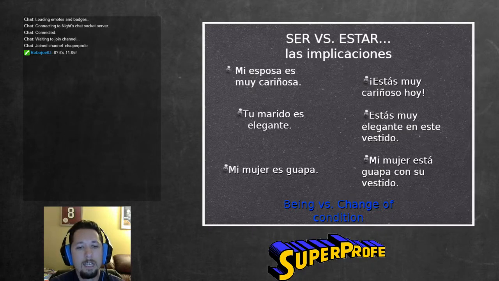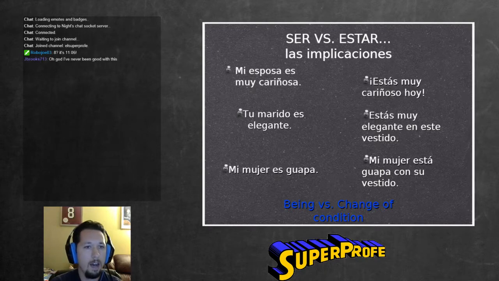So then in the second row, I've got tu marido es elegante, your husband or your spouse is elegant. And then on the right we have estás muy elegante en ese vestido, you are quite elegant in that dress, you look elegant in that dress. So again, we're talking about just a general characteristic of someone versus a specific context where I'm talking about a state of being. Wow, in that dress you look very elegant.